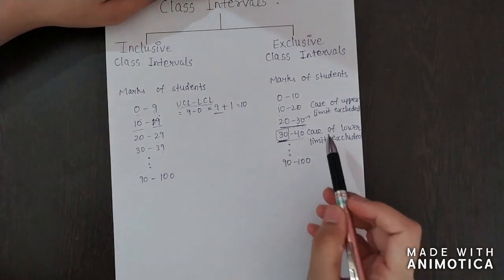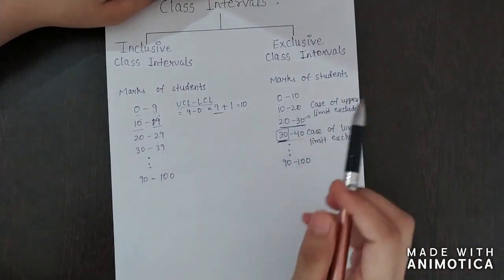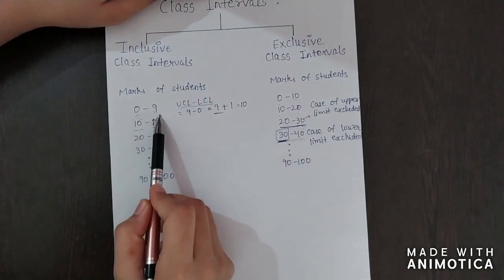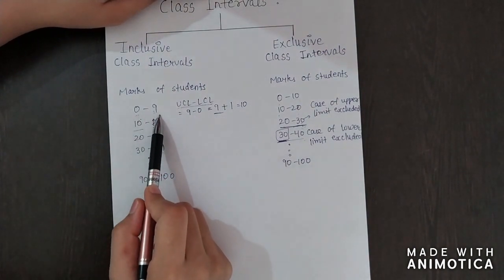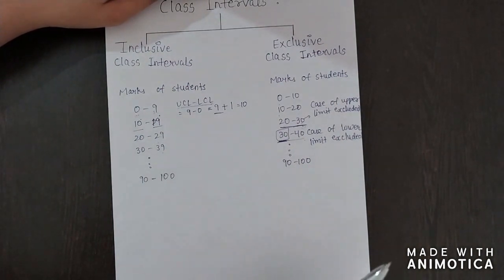Here we will simply find the difference of upper class limit and lower class limit, but here we will add 1 to the difference of upper class limit and lower class limit. This is the difference between these two. Okay,